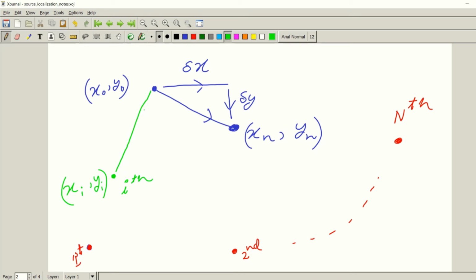Now consider the line segment that joins this xi, yi to the old position x0, y0. As we know all these values x0, y0, xi, yi, we also know the length of this line segment, which will be given by r0. And we also know this angle, which I am calling here theta i. Maybe I should call this r0i, because it will be different for each of the ith receivers. So we will have knowledge of this theta i and r0i for all i belonging to the set 1, 2 till n.